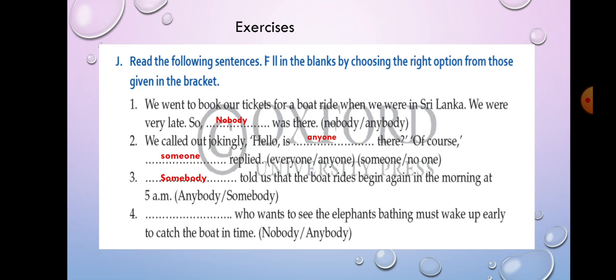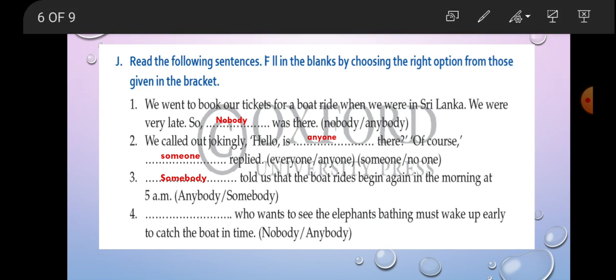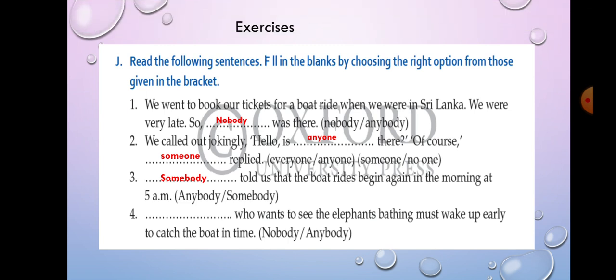Somebody told. Dash, who wants to see the elephants bathing, must wake up early to catch the boat in time. So if anybody wants to do this, you have to be on time. So here anybody will come. Understood? So this way we are going to fill the blanks. Now next exercise number K.